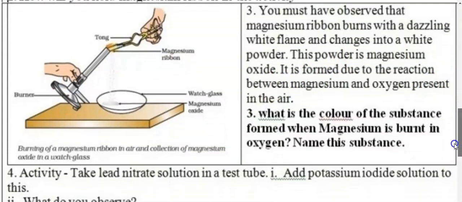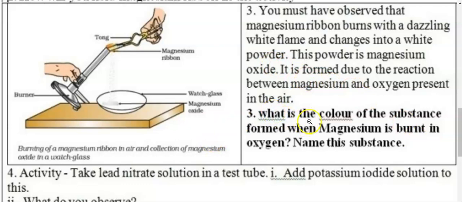Because as you are aware, magnesium is a positive ion, a cation with valency Mg2+, and oxide is 2 negative. So both these cancel out. So MgO is the formula for magnesium oxide. It is formed due to the reaction between magnesium and oxygen present in the air.